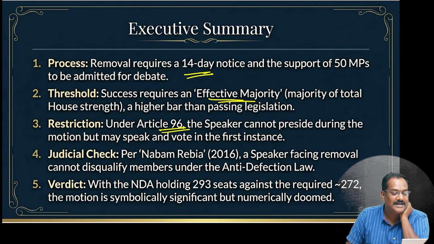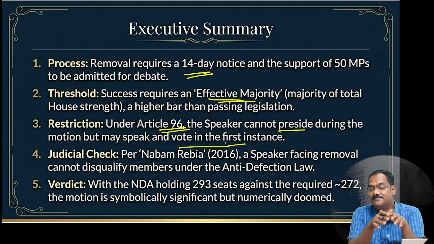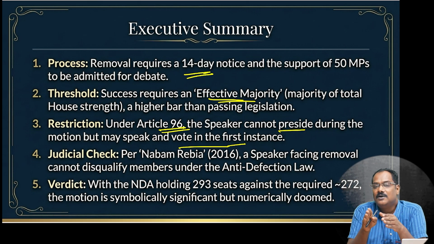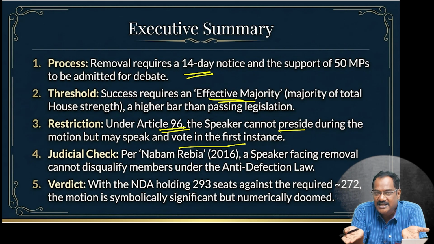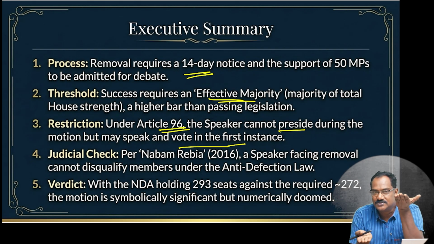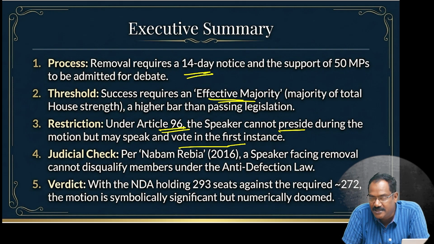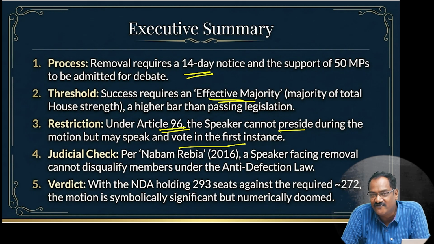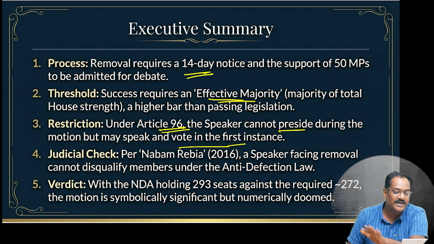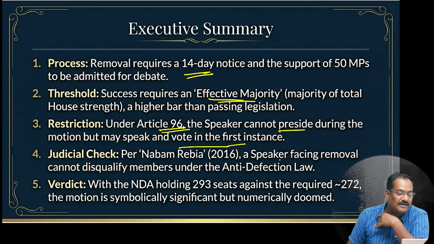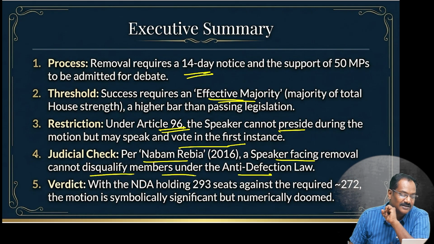Article 96: the speaker cannot preside over this. And I forgot to tell you, the speaker has two types of voting: one is the casting vote, and one is the first instance vote. When a bill is getting passed and there's a tie, where those who want to say yes and those who want to say no are equal, he can be the tie breaker. That is a casting vote. But during his removal, he can vote in the first instance itself. Then a speaker facing removal cannot disqualify members under the anti-defection law. So the Nabam Rebia case can also be one prelims level question.